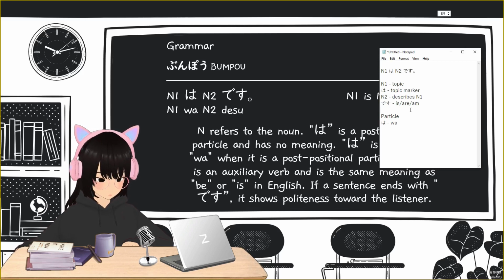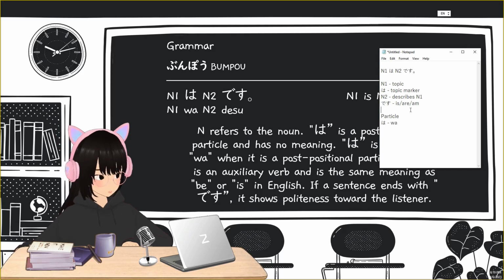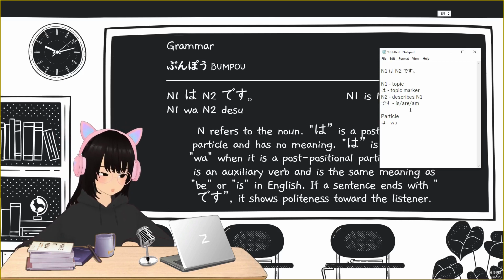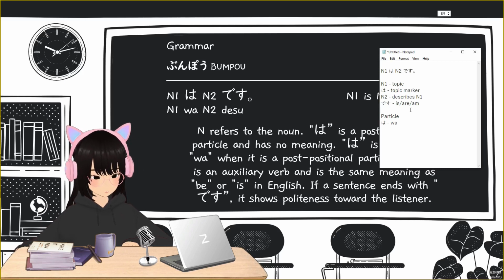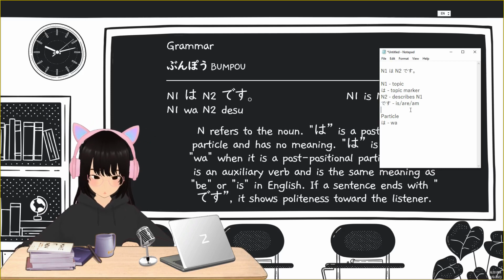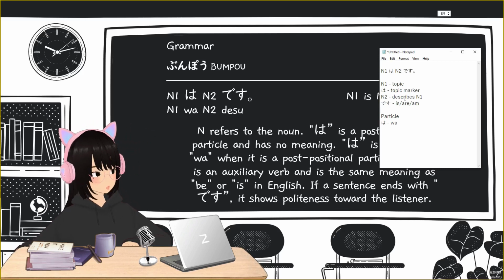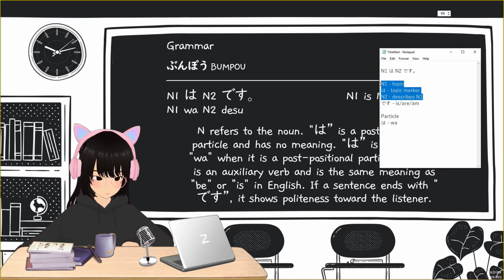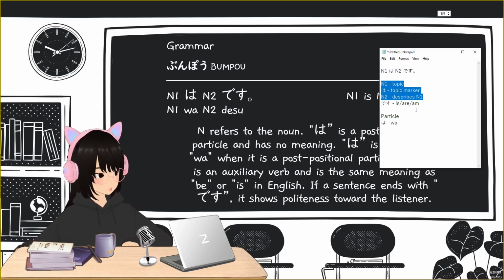So when your sentence ends with this, it shows politeness toward the listener, because in Japanese there's a formal and a casual way of talking. N1 wa N2 is already grammatically correct if you're talking with a friend or someone you're close with.